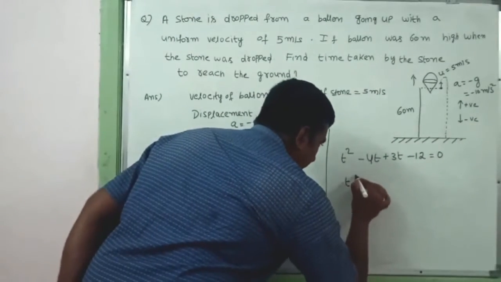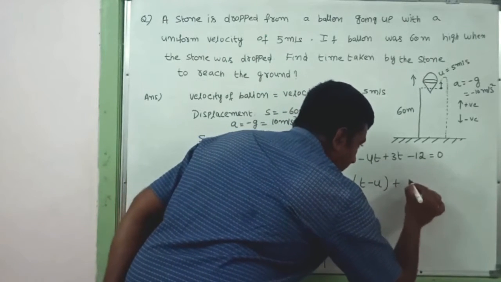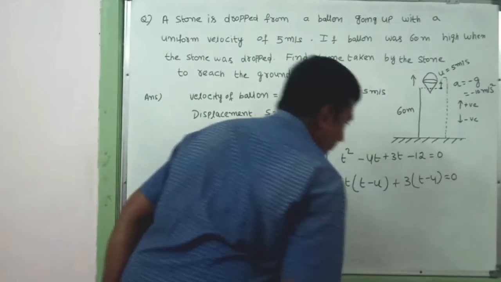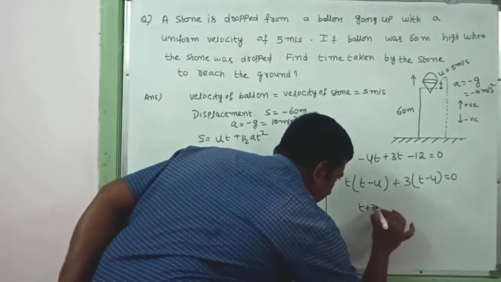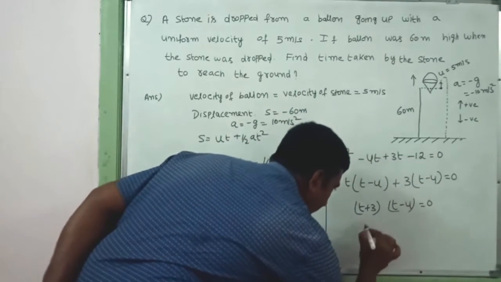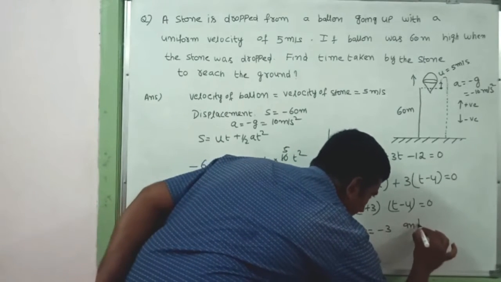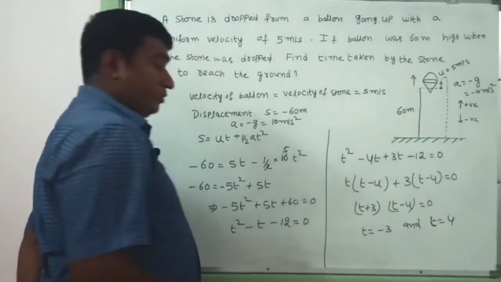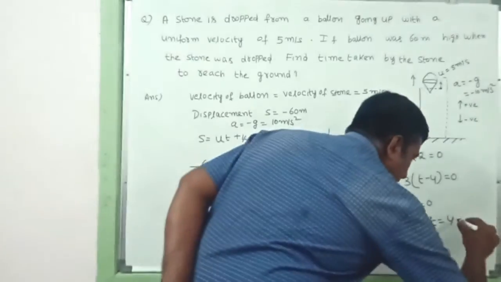Taking t as common, we get t(t - 4) + 3(t - 4) = 0. Here t - 4 is common, so we get (t + 3)(t - 4) = 0. With the help of this we get t = -3 and t = 4. Time period will never be negative, so always it will be positive.